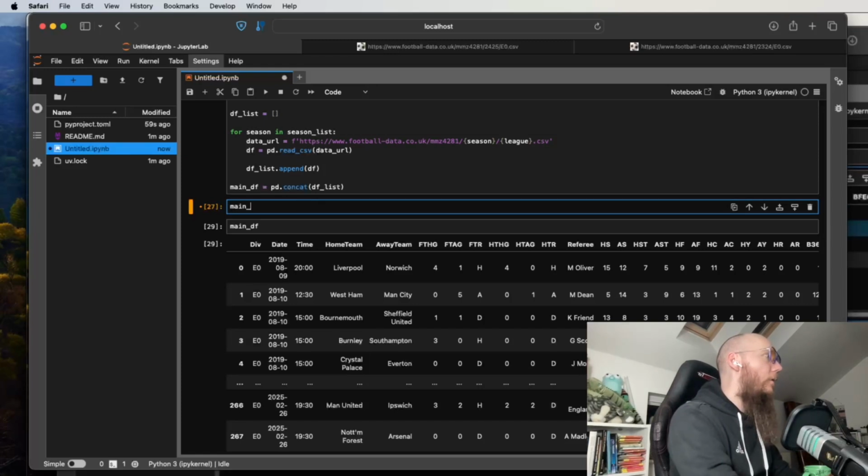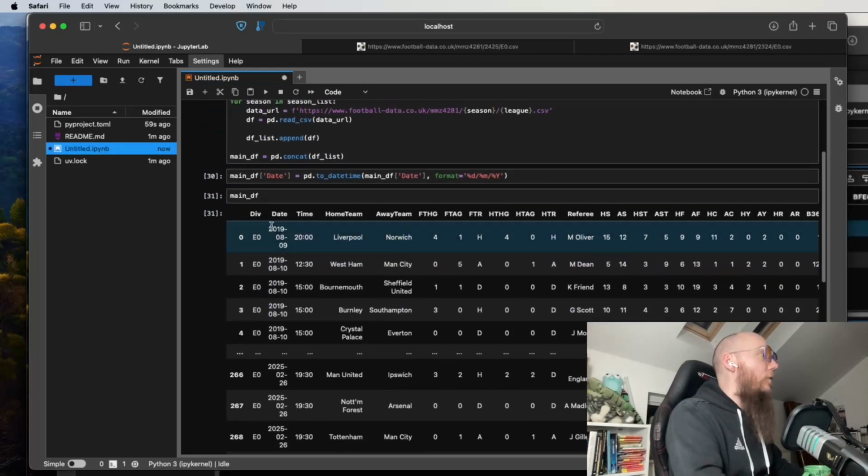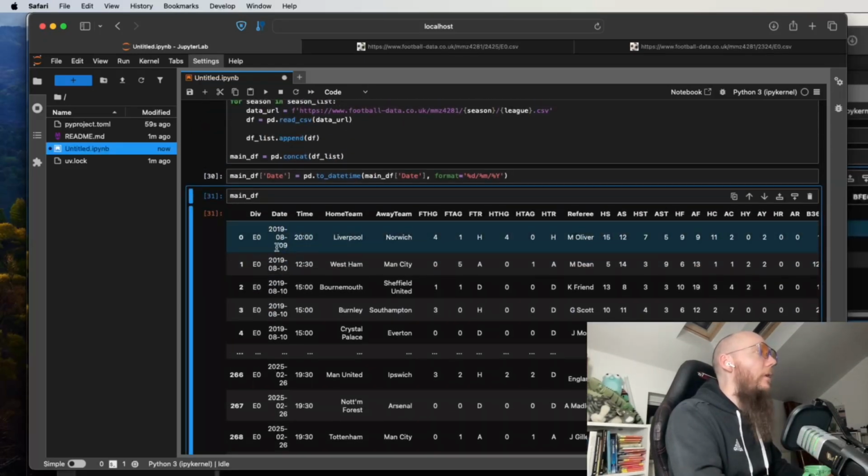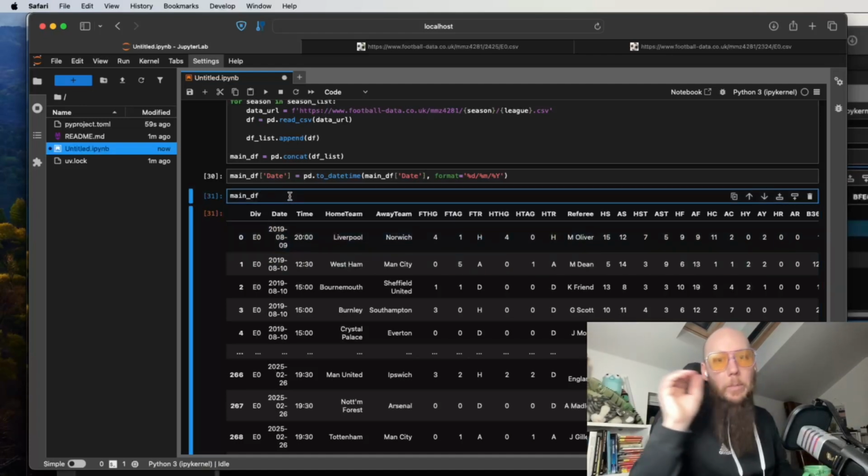So we go main df date equals, we're going to use the to_datetime command in pandas, on main df date. Then we use the format command because we want to tell it what format this date is in. Using the strftime notation, it's %d, %m, %y, because we are in Britain, so we go day first. If we do that, we find that the date is properly formatted. It looks different to how it was, now in the international notation of year first. That's just the way pandas displays the date now that it is an actual datetime object.